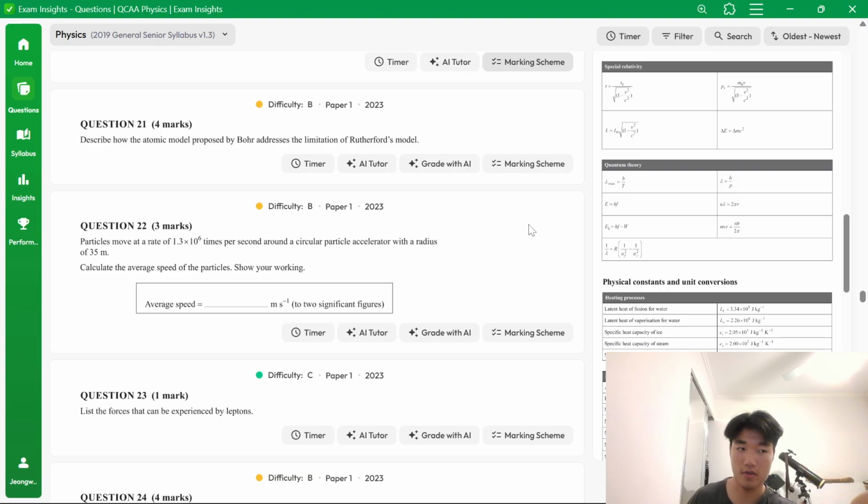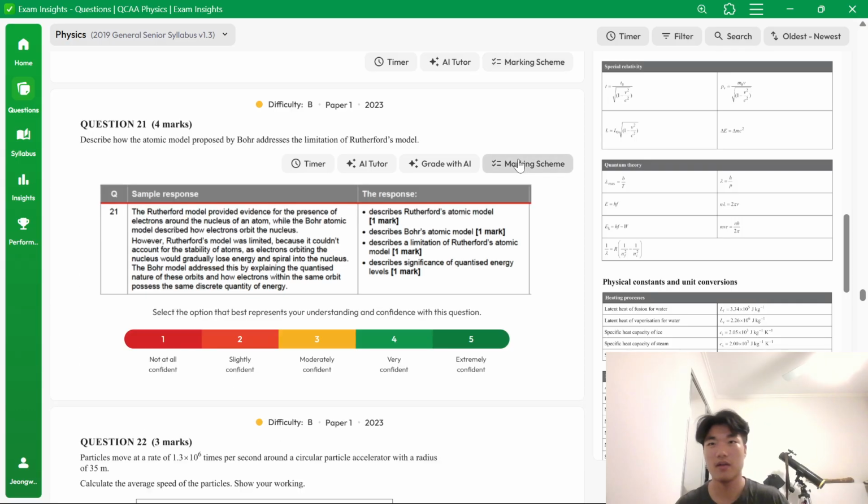That's explained by the electrons existing in discrete stationary states in which they can absorb or emit photons of specific wavelengths and frequencies to move between stationary states. Something like that. Okay, the Rutherford model. So this is the sample response. The Rutherford model provided evidence for the presence of electrons around. Oh, we need to describe it.